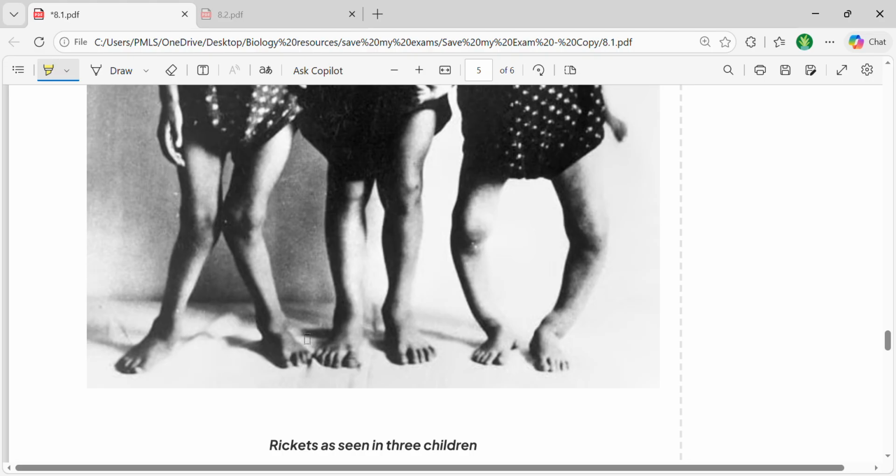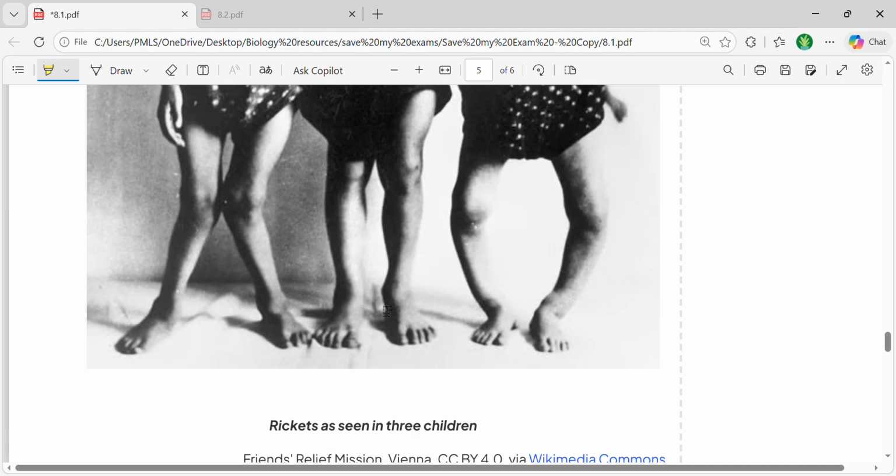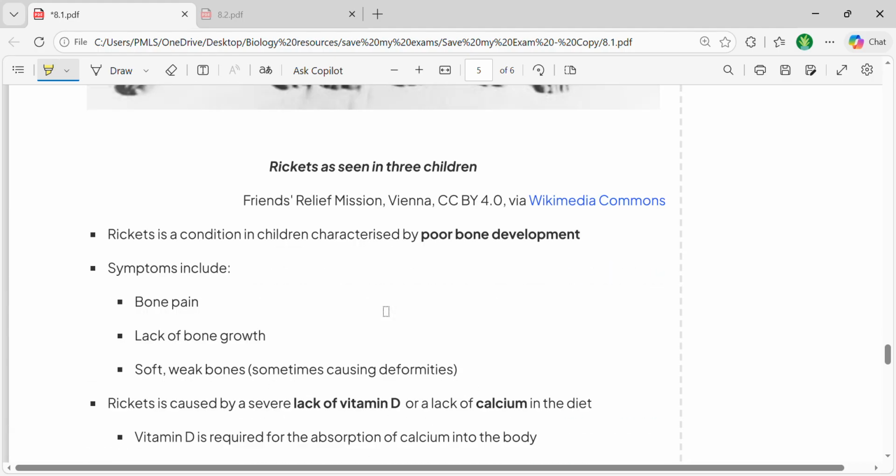During growth, they were not usually given enough food, and because of the absence of enough balanced food, they develop the condition rickets, which is linked with one very important reason, and that is the lack of a balanced amount of vitamin D. So what happens here? Rickets is a condition that happens in children due to poor bone development, and its symptoms, as I have shown you in the picture, involve bone pain.